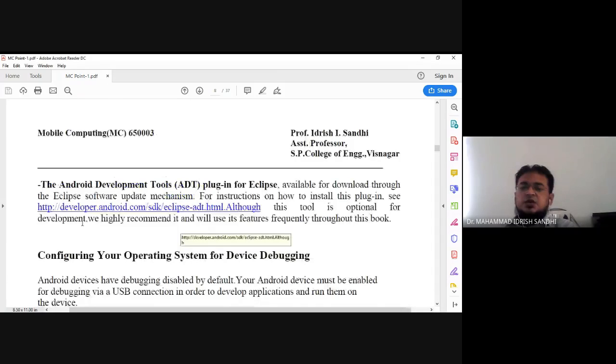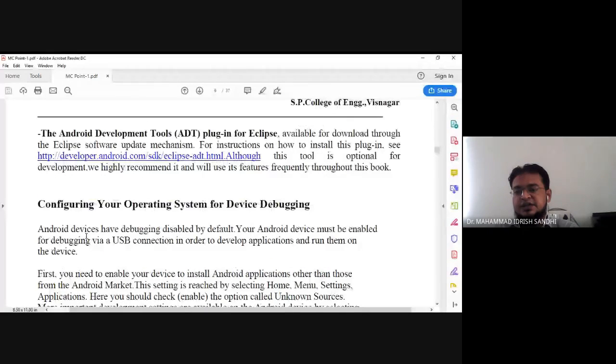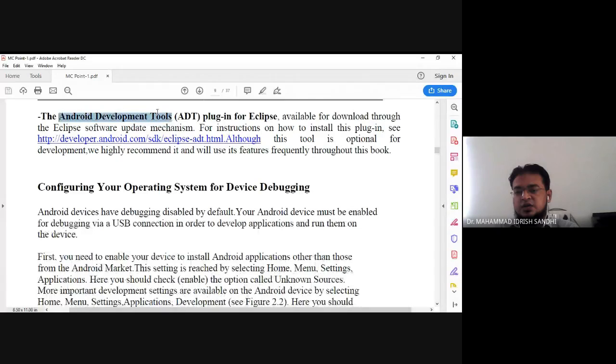Then Android Development Tools, ADT. There are lots of short forms here, but you can understand the mechanism of all of them. ADT, Android Development Tools, is the plugin for Eclipse to do programming in Android.